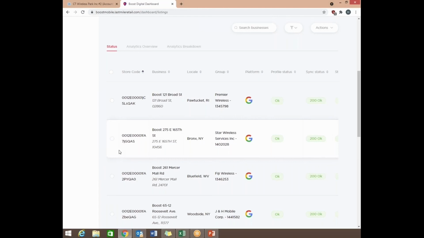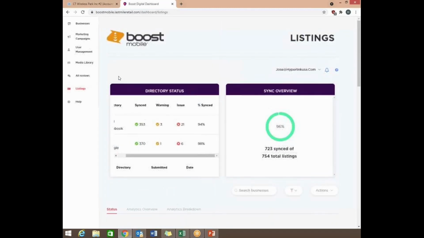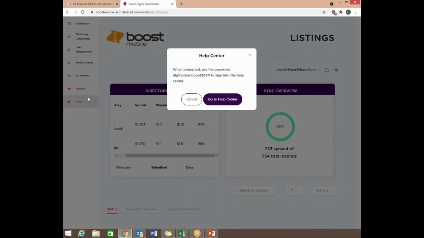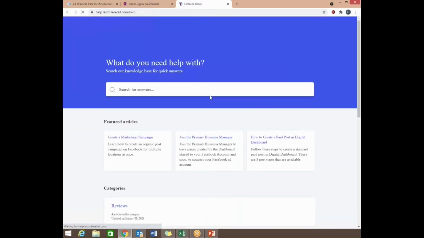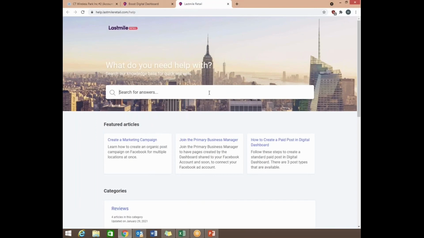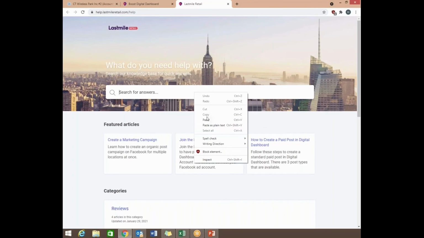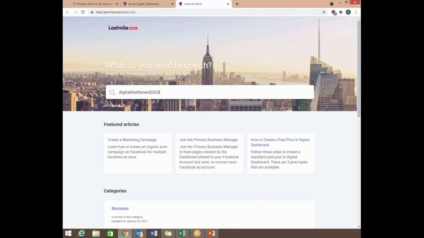And the final one, which we have on the left-hand side, is the help, which is the Q&A pretty much. It's very simple. What it does is it opens up a Q&A page. This does have a password protection, but it gives you the password right here. So what you want to do is just simply highlight it and copy it, and then go to the Help Center. Since I believe I logged in already once, it may not ask me for the password, but normally it will come up and you can enter. All you simply do is paste it, not here, but when it comes up on your screen, and then hit submit or enter, and this is the page it will bring you to.